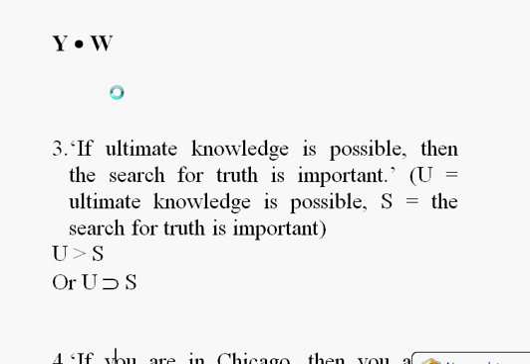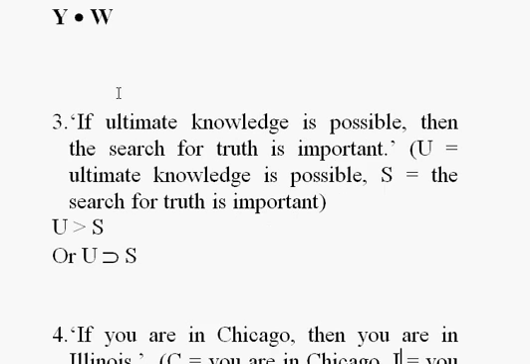Number 3, if not ultimate knowledge is possible, then the search for truth is important. So, if ultimate knowledge is possible, that's a U, then the search for truth is important. So it's just U horseshoe S. Now, the antecedent is always signaled by the if, and the consequent always follows the then, and the antecedent goes before the horseshoe, and the consequent goes after it, so it will be U horseshoe S. You can't do S horseshoe U, it has to be U horseshoe S.